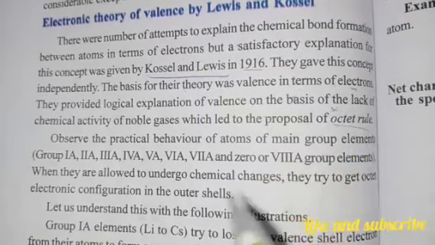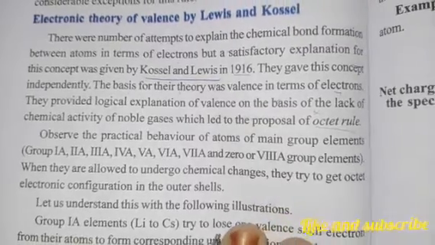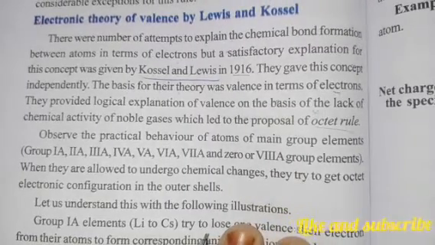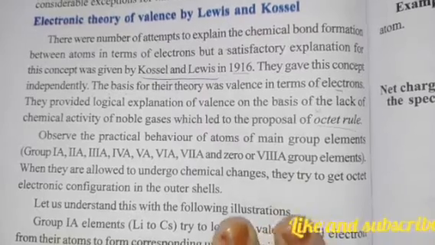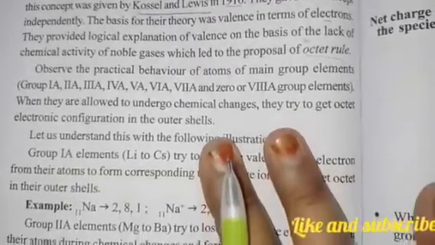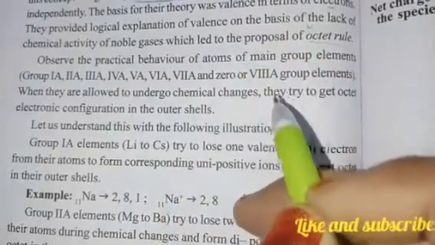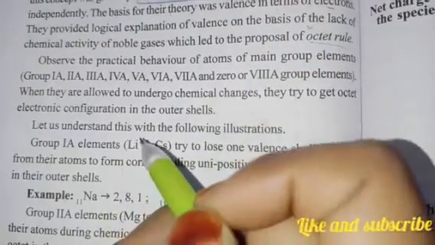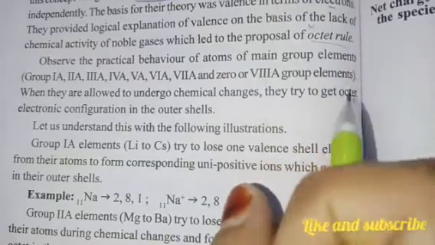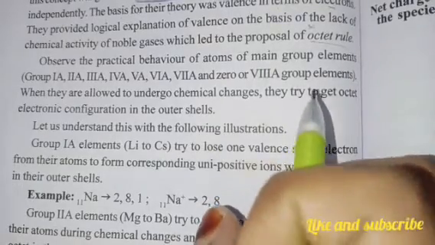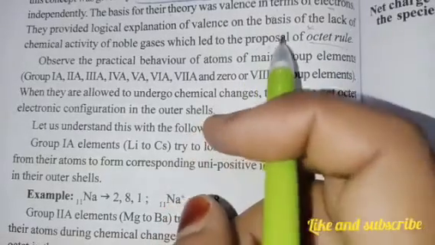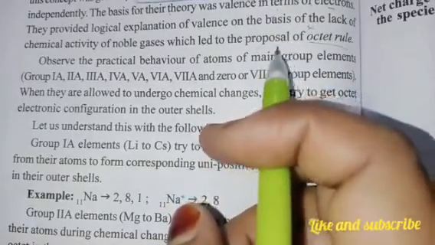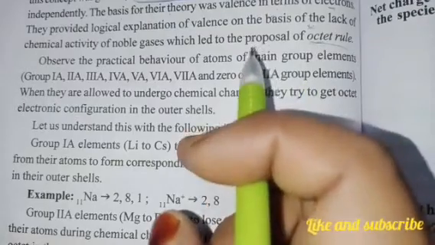This is the octet rule. Based on the lack of chemical activity of noble gases, why are the noble gases not actively participating in chemical bonding? This gave them a clue why the noble gases, or inert gases, are not participating in bond formation.